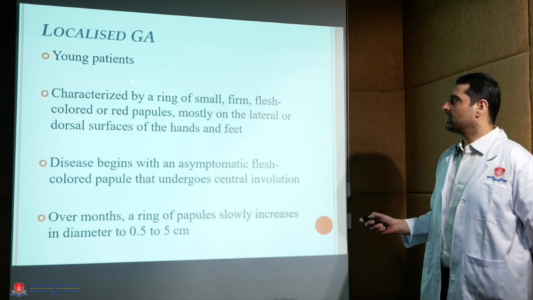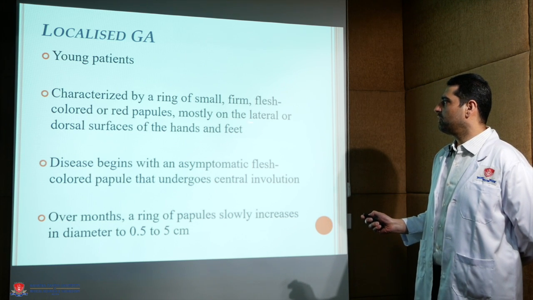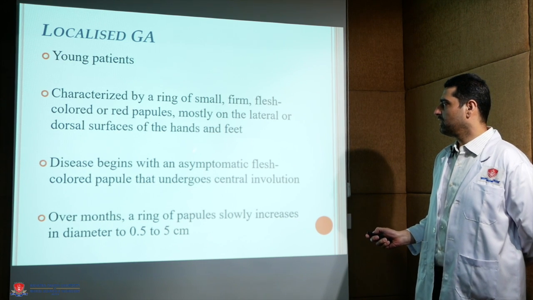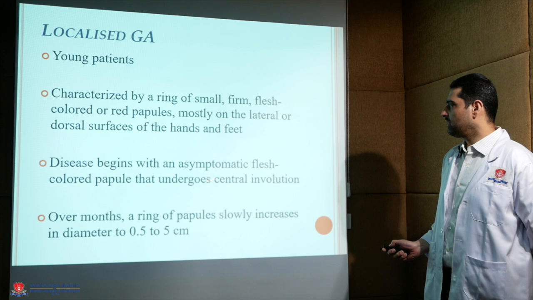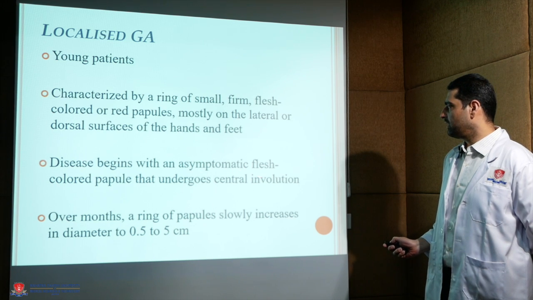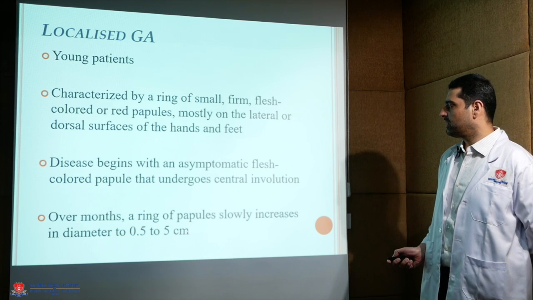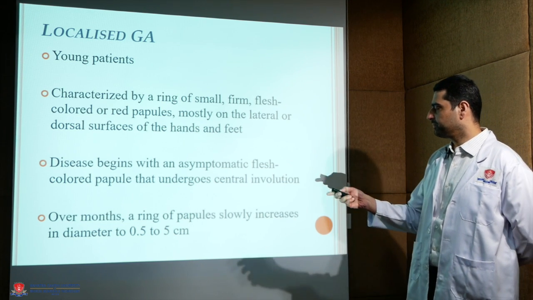Localized one is seen in young patients and characterized by a ring of small firm flesh-colored papules, mostly on the lateral or dorsal surfaces of hands and feet. The disease begins with an asymptomatic flesh-colored papule that undergoes central involution. Over months, a ring of papules slowly increases in diameter to the size of 5 cm.